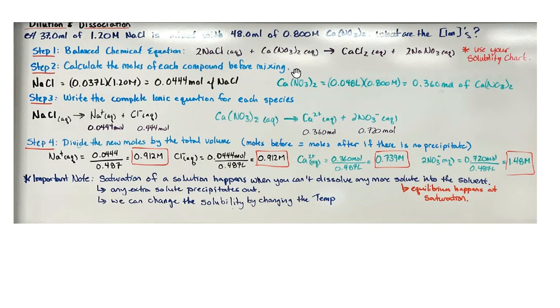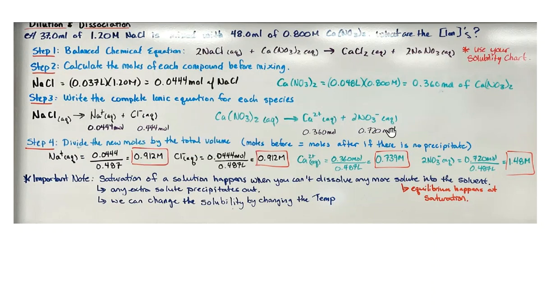So the next step is I'm going to calculate the moles of each, just molarity times volume, and I get 0.0444 moles of sodium chloride. And I do the same thing for the calcium nitrate. I get 0.360 moles for the calcium nitrate. So when I work through this, I'm going to get a value for each. Oops, I made a mistake here. This should be 0.044 and this should be 0.044 because I'm going to break them apart. So here's my sodium chloride, here's my sodium, this should be 0.044 right here.